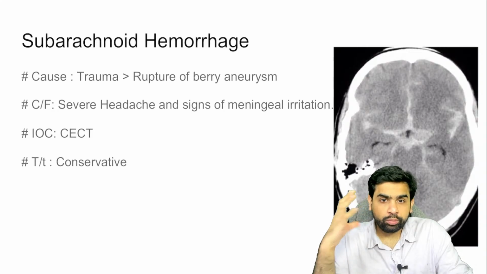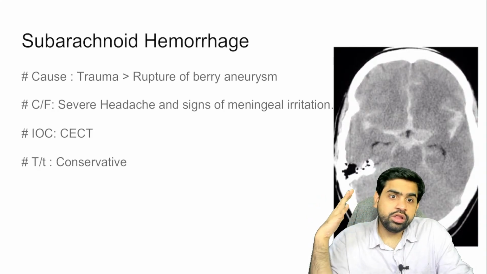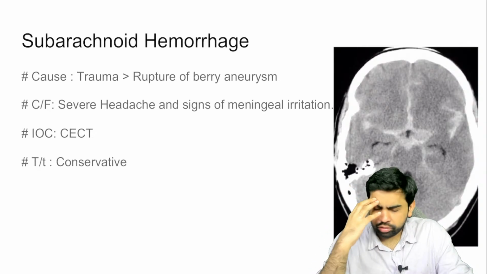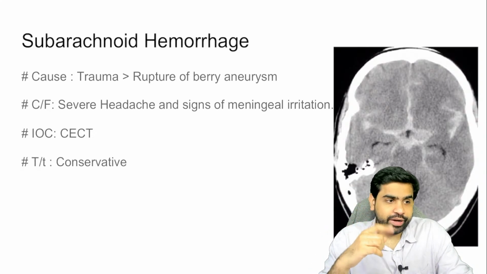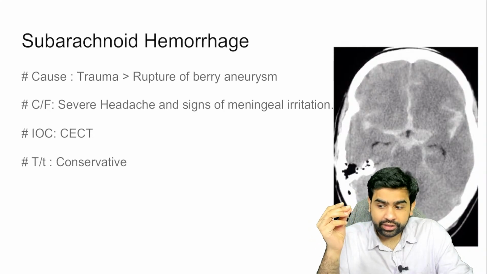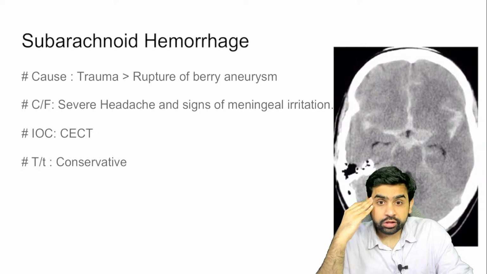Now, when we talk about the clinical features, the patients are going to say that there is a severe headache and there are signs of meningeal irritation. They are going to say there is a thunderclap headache. What on earth is a thunderclap headache? It means the headache started and within seconds rose to its maximum peak. This is referred to as a thunderclap headache, and they're going to say this is the worst headache of their life.